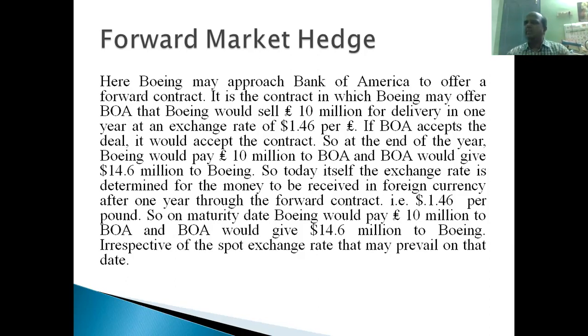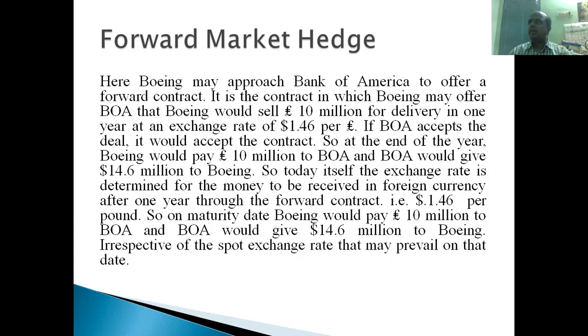Maybe from 1.50, it may go to $1.60 per pound, right? Today's exchange rate is $1.50 per pound. After 1 year, this rate may become 1.60 or $1.55 per pound.